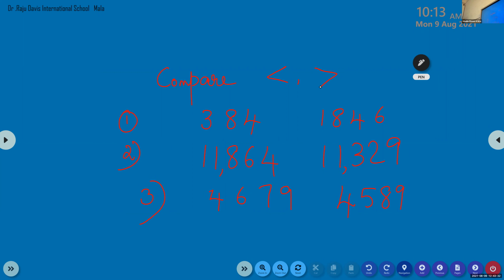Then the second one, 11864 and 11329. Ma'am, finished.